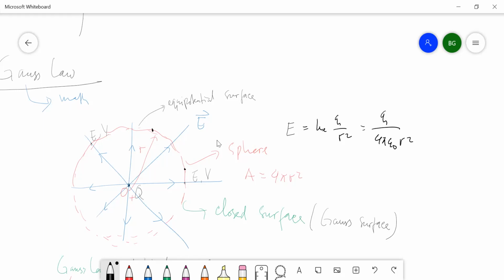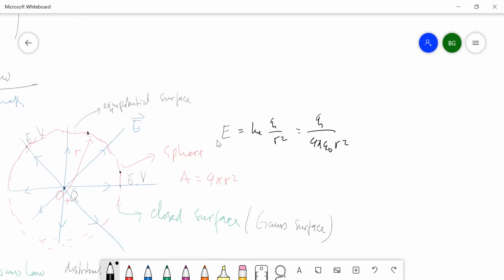This surface we call the equipotential surface; we will discuss the potential later. If E only depends on r, it means that it has spherical symmetry.